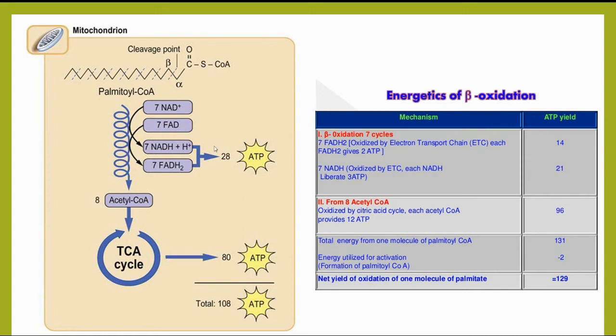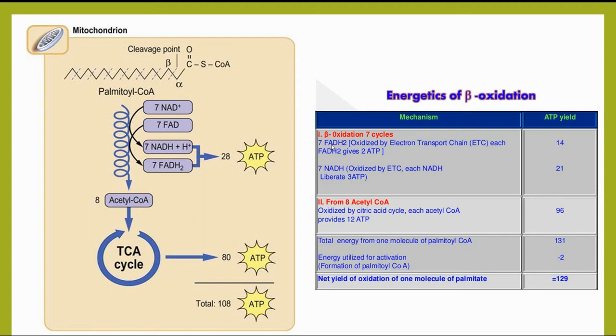The 7 NADH2 and 7 FADH2 generate 28 ATP, whereas in the old calculation 35 ATPs were generated. As per the old calculation one NADH2 liberates 3 ATPs, but as per the new calculation one NADH2 generates 2.5 ATP.